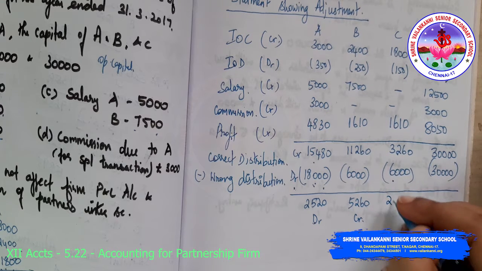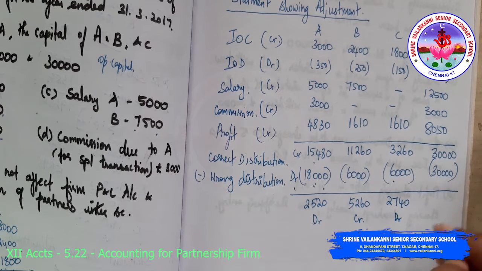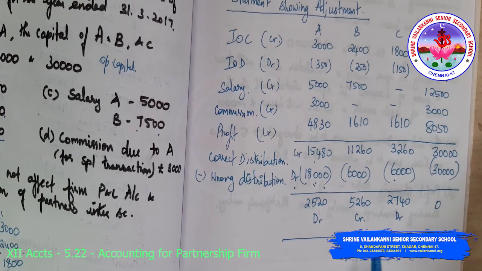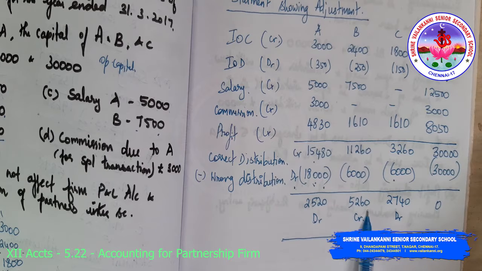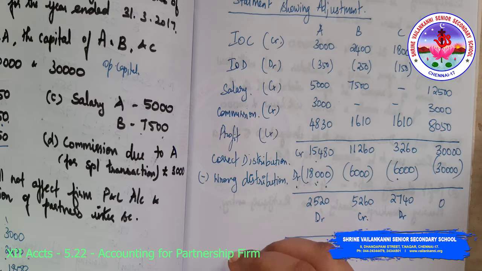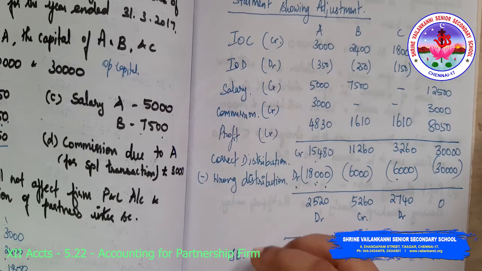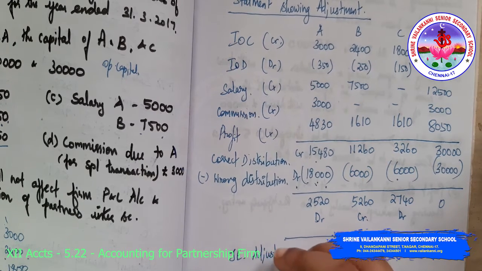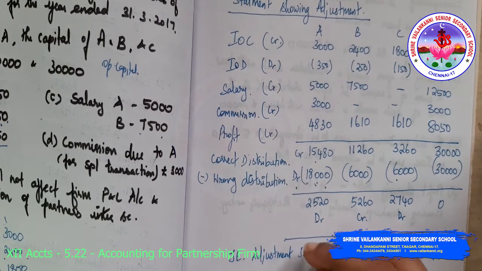Here also there is an excess debit balance, 2,740. Total is 0. So credit 5,260, debit 2,520 plus 2,740. So your journal entry should be tallied. So I am writing the adjustment journal entry.